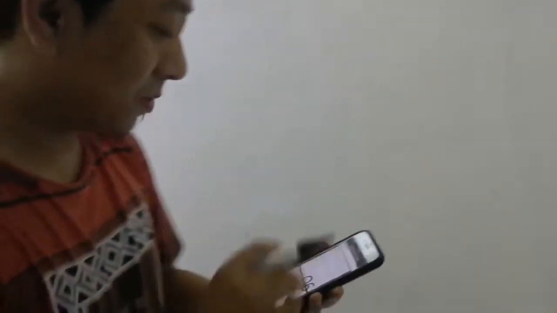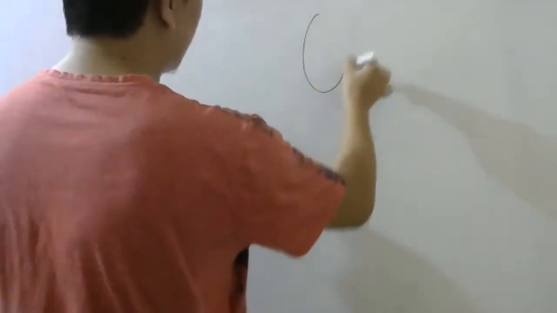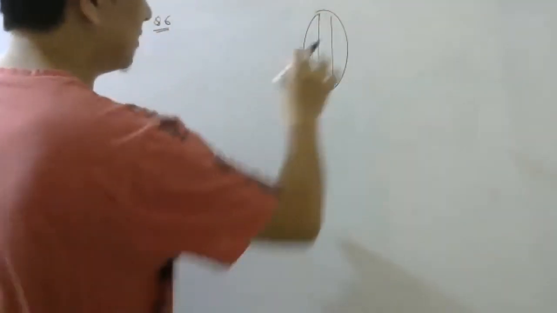Question number 6 is interesting, simple. A mixture of plane polarized light and unpolarized light is made to fall normally on a polarizing sheet. So imagine this is your polarizing sheet. This is the pass axis.